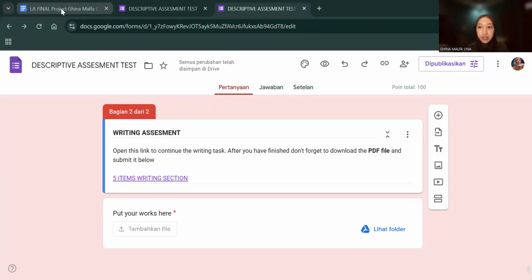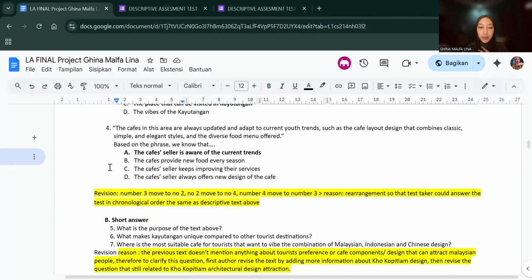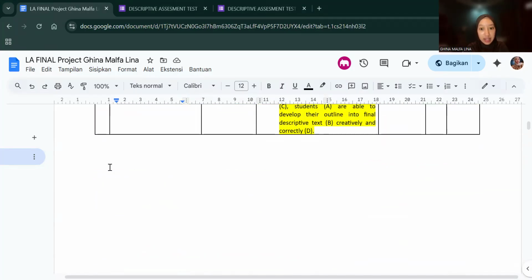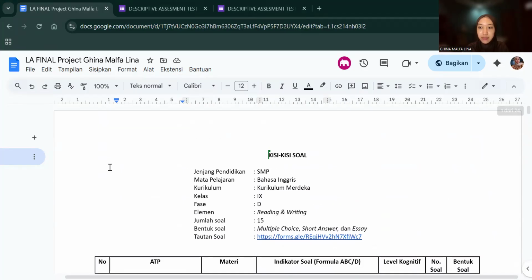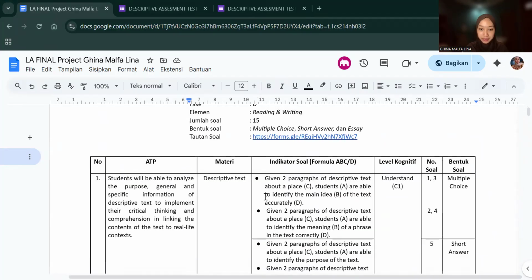Alright, so in the previous group, or actually my group, made a reading assessment. However, because for the final project I have to add one more skill, a productive skill, I added writing skills. This assessment is intended for ninth grade junior high school students in Indonesia, with a total of 15 test items in the form of multiple choice, short answer, and also essay.